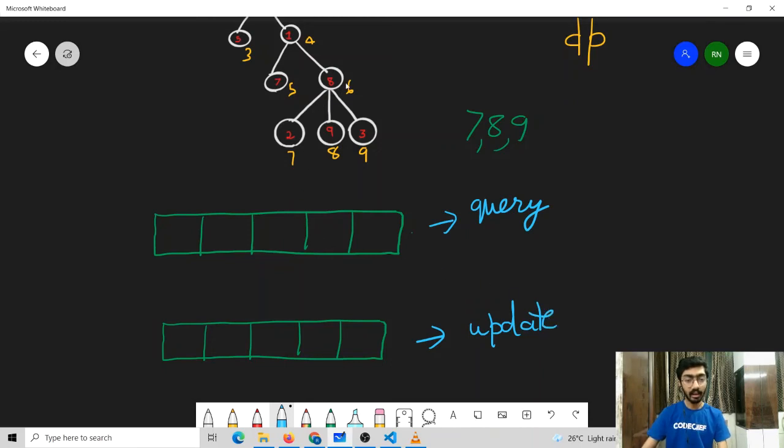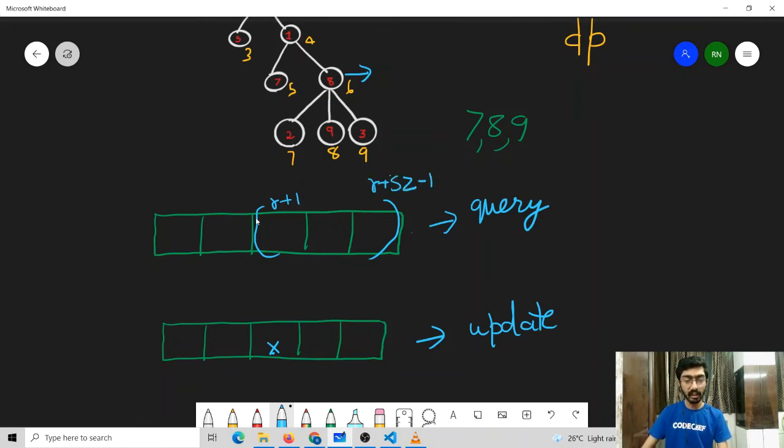Here consider that we are finding the DP value for this node. Now, all the nodes which have their AJ value greater than this AI and which are ancestors of this node were already processed, so their updates are already made. And so the value that we can get for this node will be equal to the value contributed by its ancestors. And then how can we get the value that will be contributed from its subtree? That can be easily found by querying the range R plus 1 to R plus size minus 1.